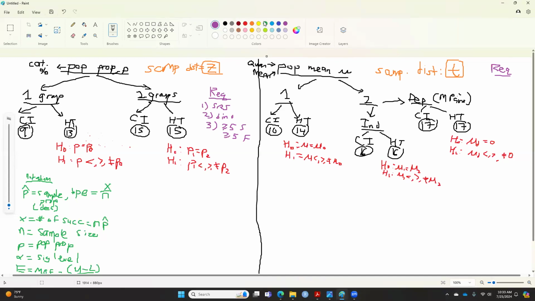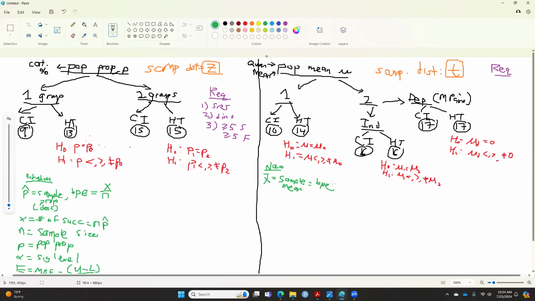Okay. Notations. That's the next one we're going to talk about. Notation here is we have X bar. X bar in this case is what we call the sample mean, and this will be your BPE, which stands for the best point estimate.